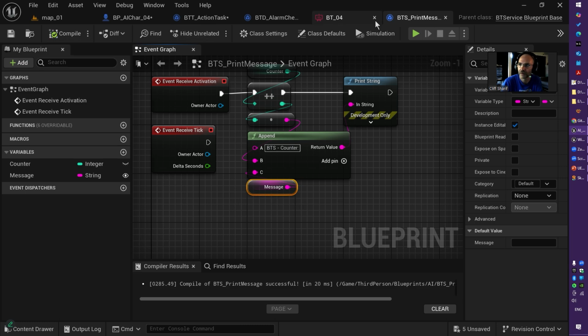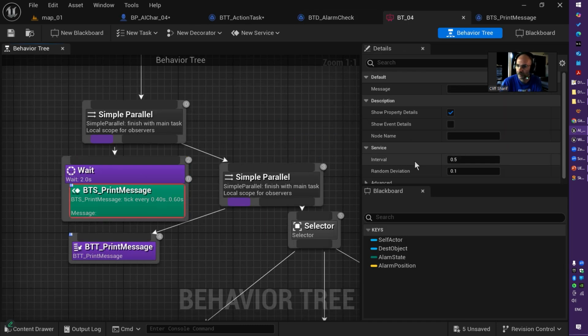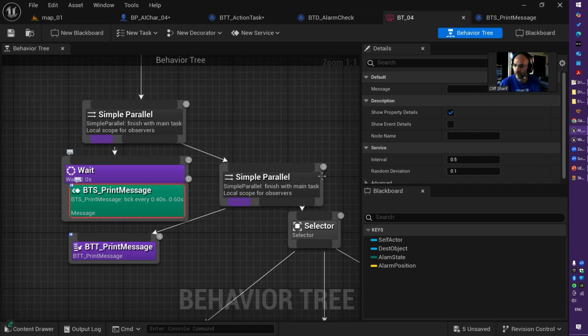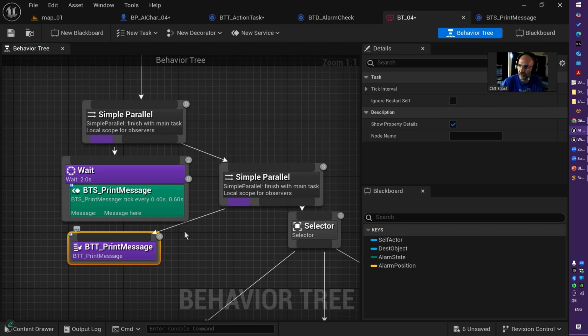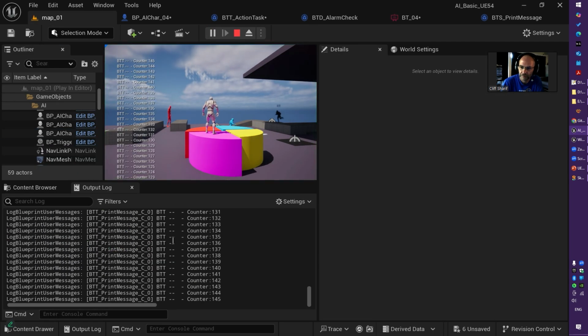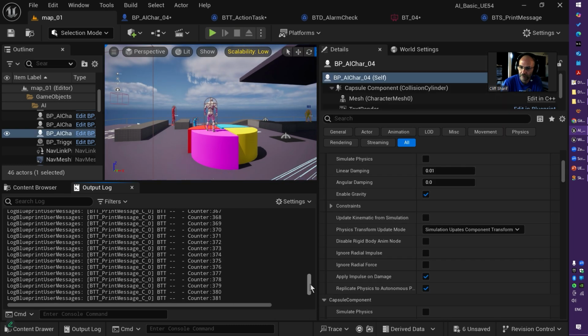Compile and save. Back to behavior tree. For this print message a service, I have my message. I just say message here. And for the print message, which is a task, I don't have anything. Just keep in mind this is task. This is a service. And then when I run it, clear log, back here. And here we go.